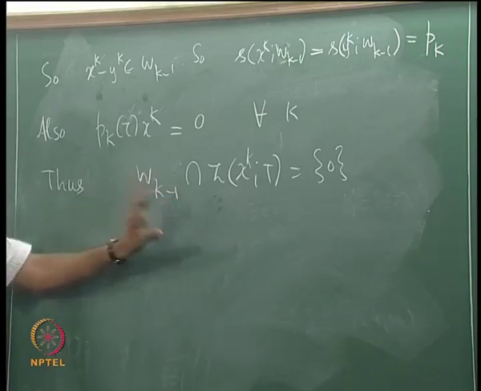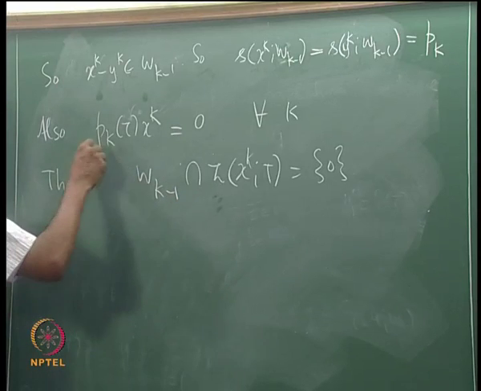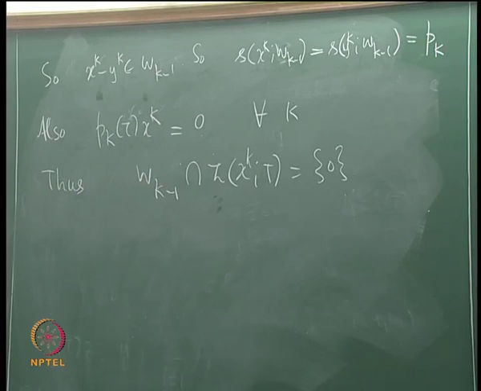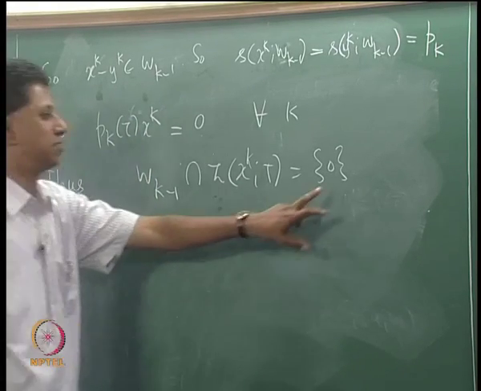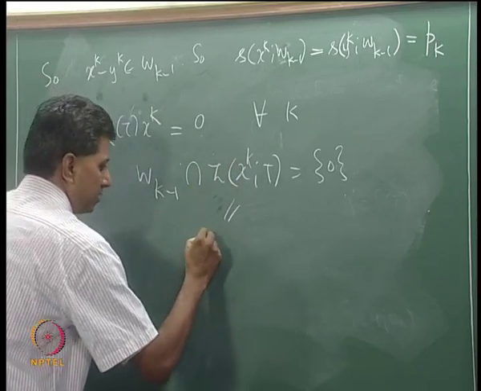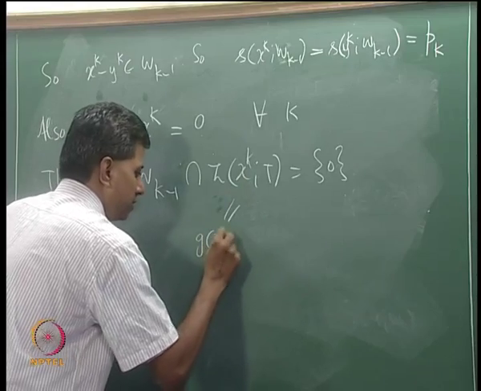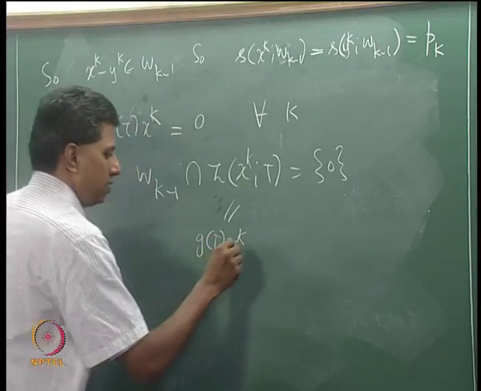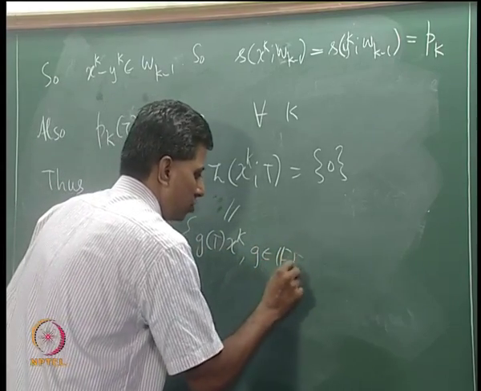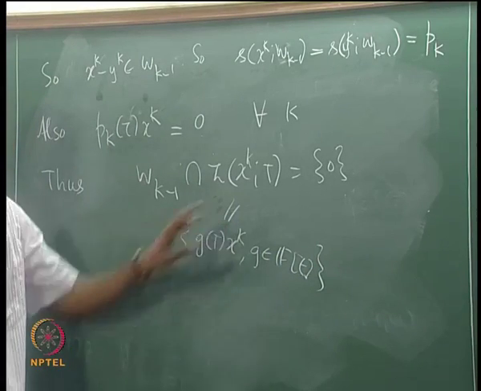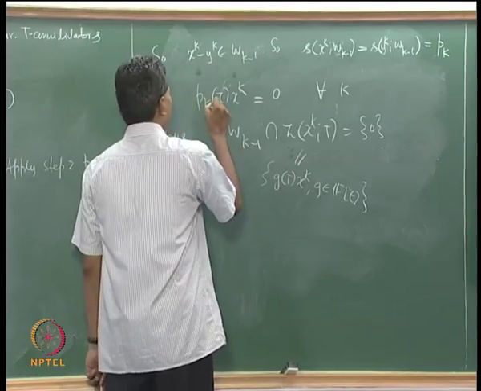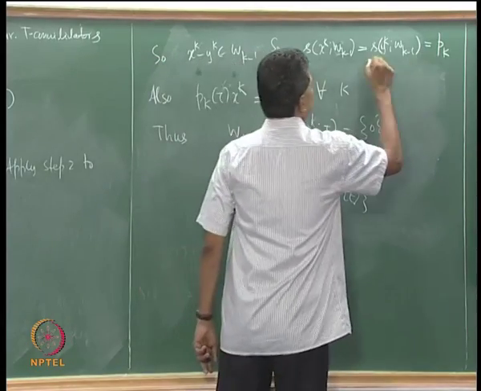Now, why is this true? This is because you got to go back and use this condition. Pk of t xk is 0 means that this is singleton 0. How? Let us do this quickly. What is z xk t? Z xk t is the set of all g of t xk, just a set of all g of t xk such that g belongs to F of t. This is z xk t. Okay. What is pk? Pk is this.